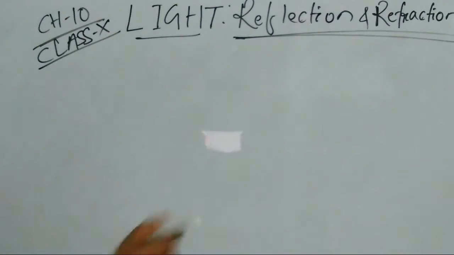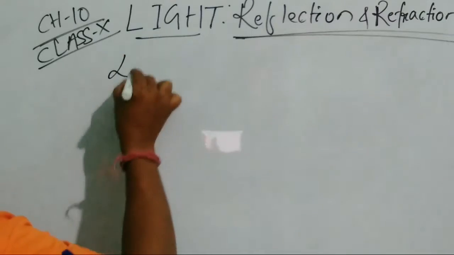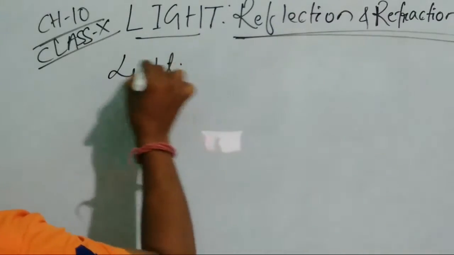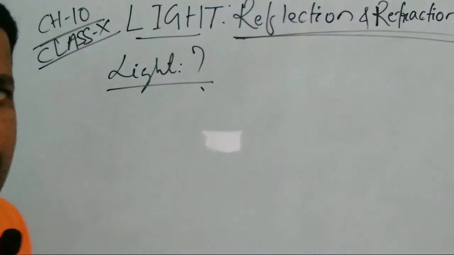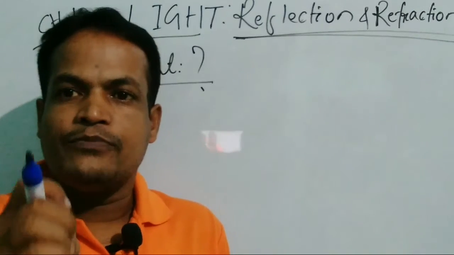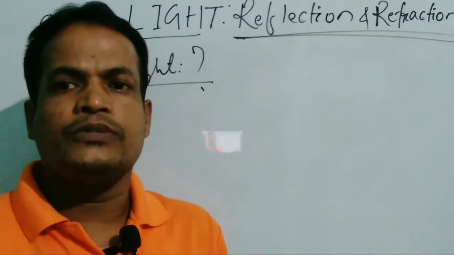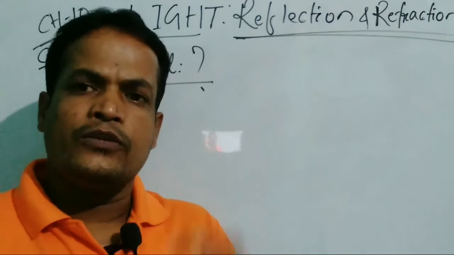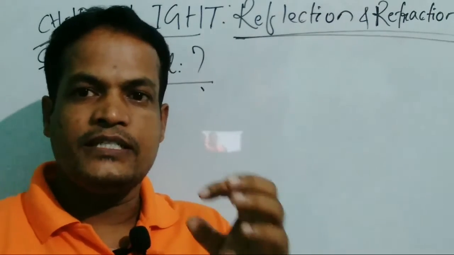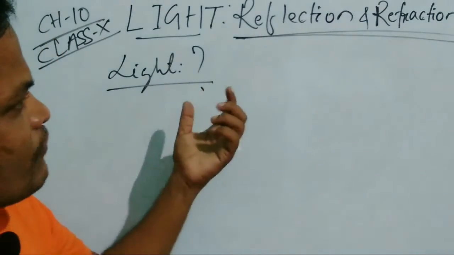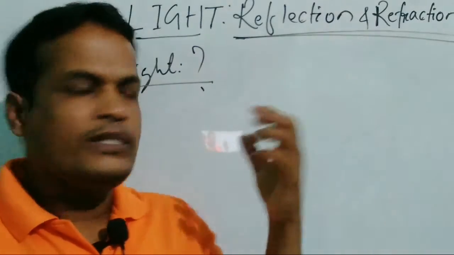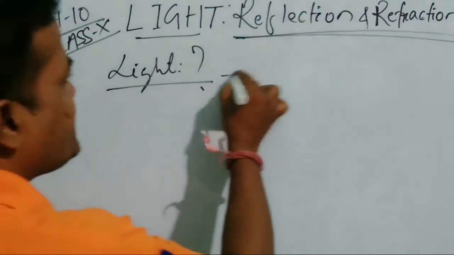So what is light? Light is a form of energy which causes or produces the sensation of vision. So light is a form of energy which produces the sensation of vision. But actually, these are electromagnetic radiations.